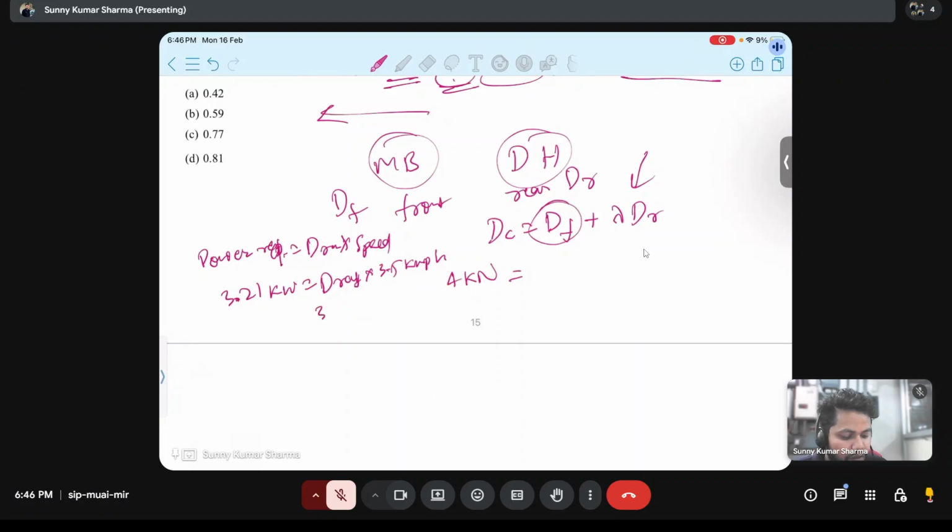Means draft will be 3.21 by 3.5 kilometer per hour. This kilometer per hour is converted into meter per second. And this is in kilowatt, convert it into watt. Then we will get it in newton, or you can leave it. Here it is kilonewton.